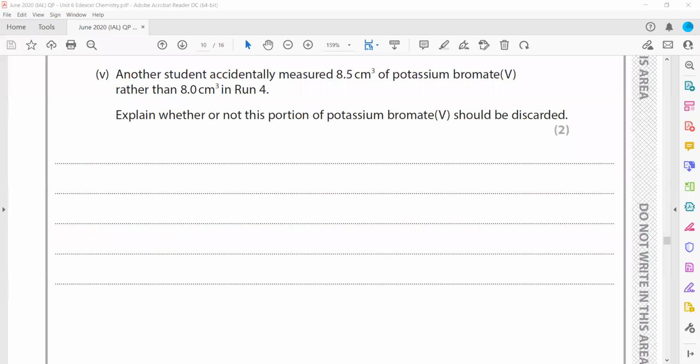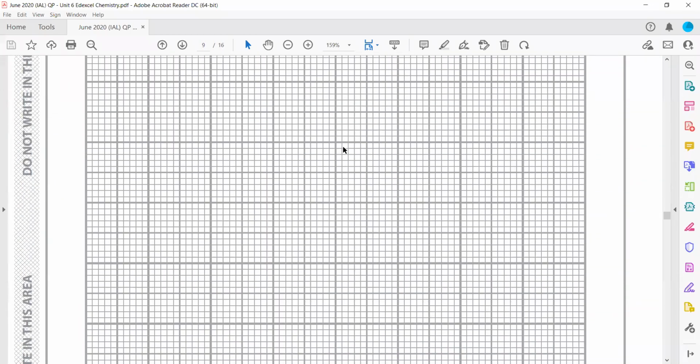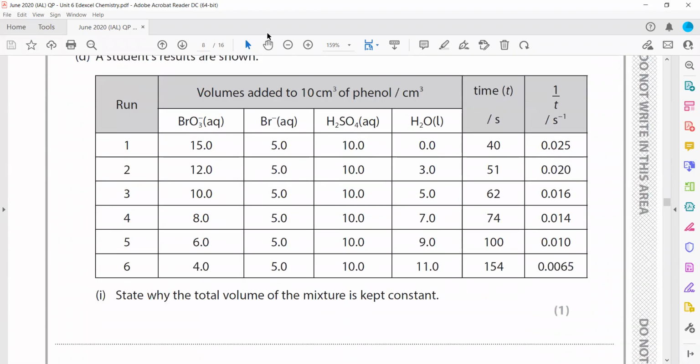Because he's adding water to make the total volume the same, the only thing he has to do is reduce the amount of water added so that the total volume remains the same.